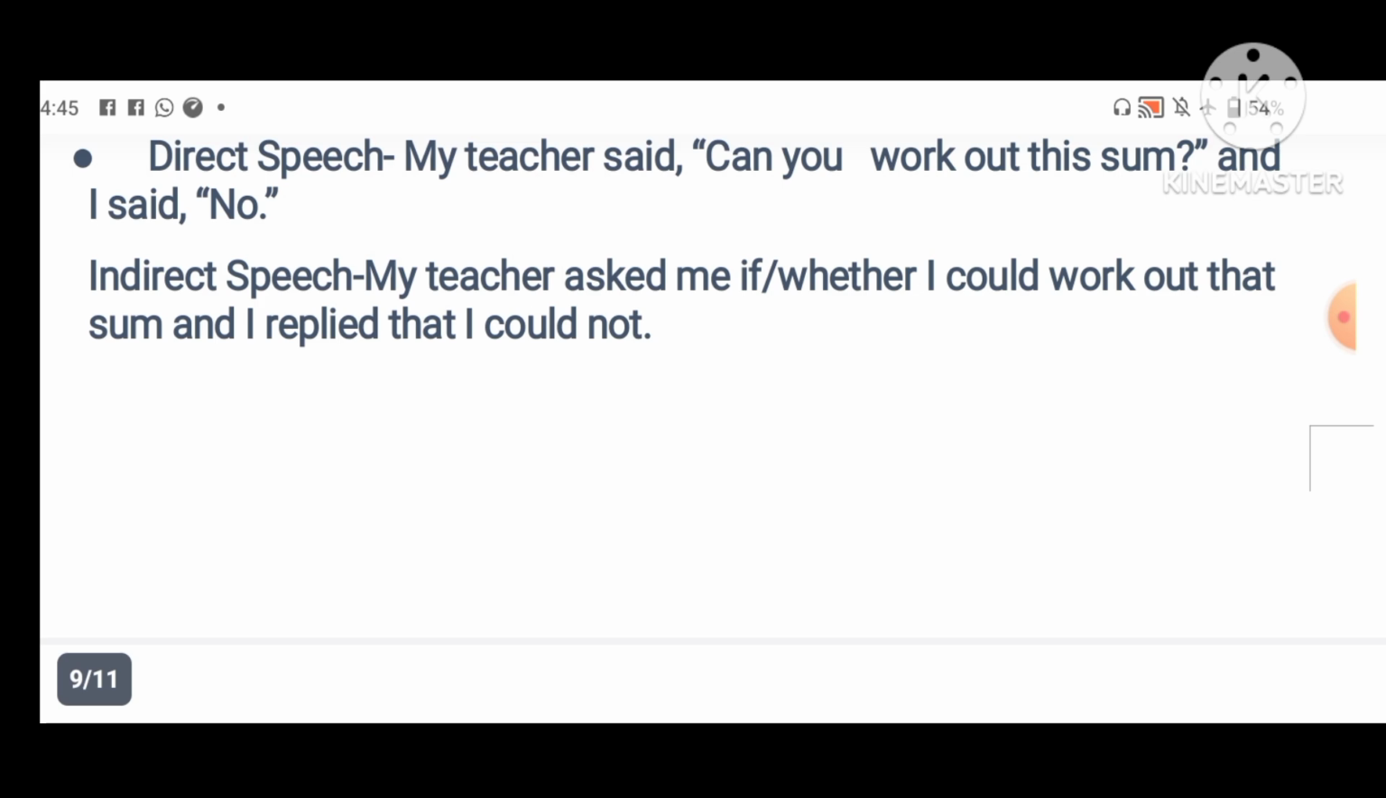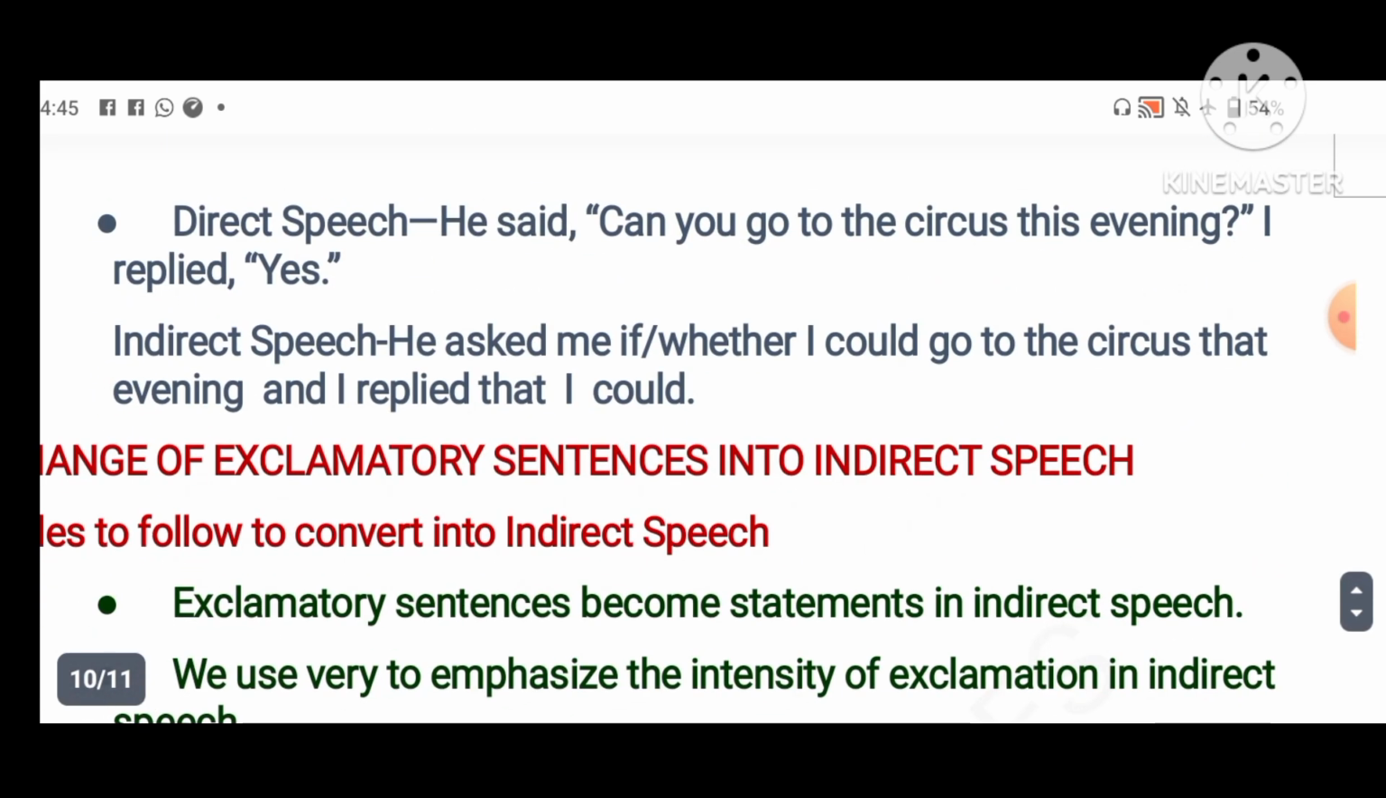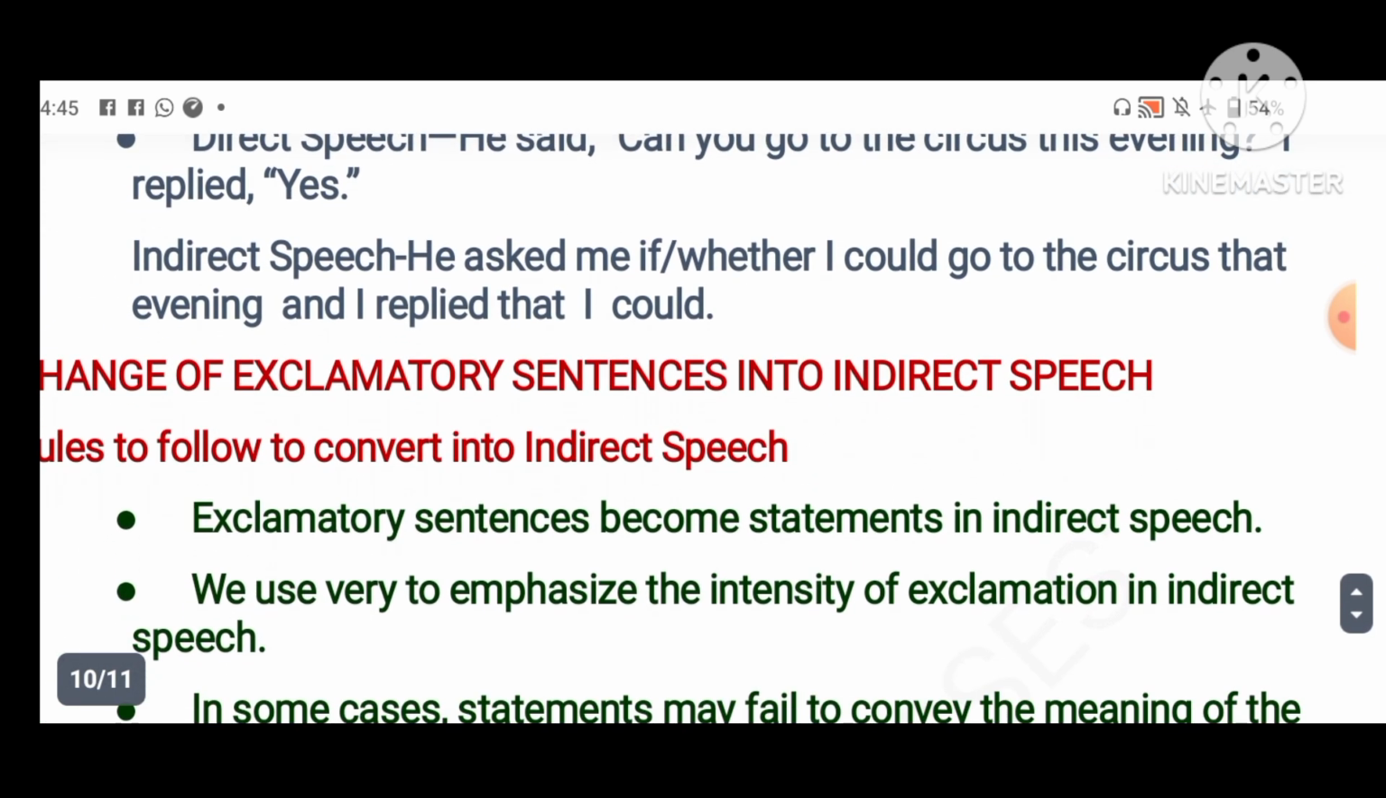Okay, the two sentences combine into one sentence. So look at this, how these types of questions also convert into indirect speech. He said, "Can you go to the circus this evening?" I replied, "Yes." So he asked me if or whether I could go to the circus that evening, and I replied that I could. Okay, this is very important, my dear students.